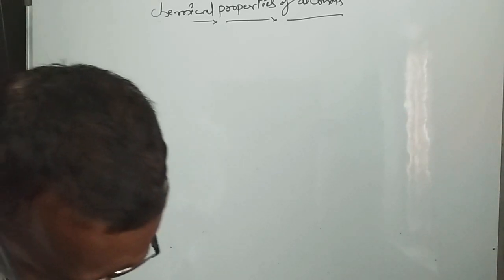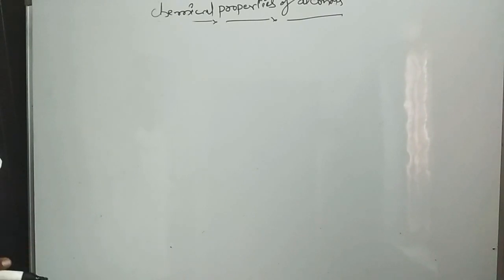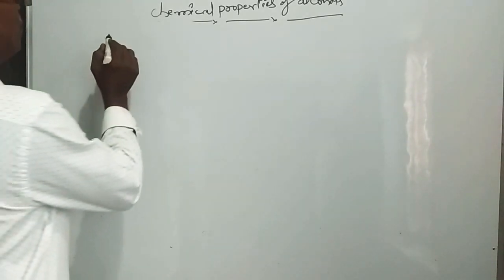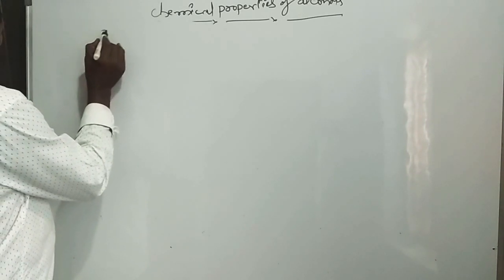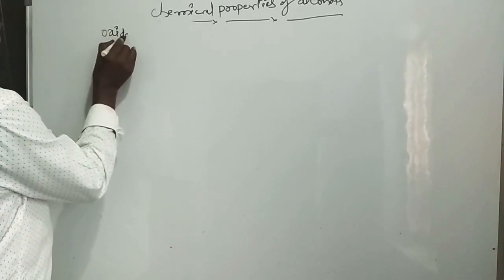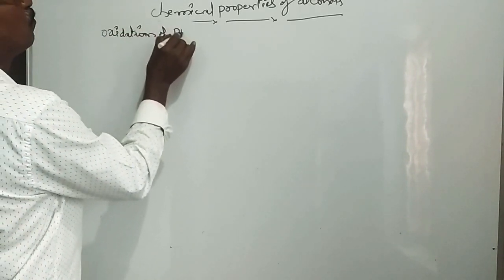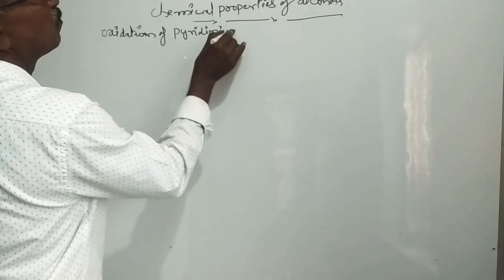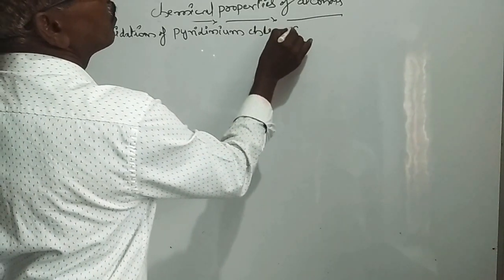On oxidation with PCC, primary alcohols form aldehyde compounds. It is a very simple reaction. PCC is pyridinium chlorochromate.